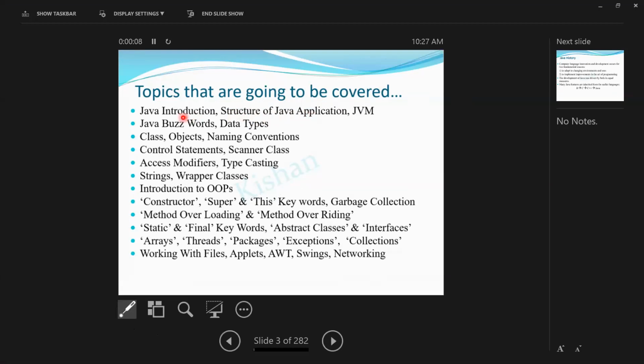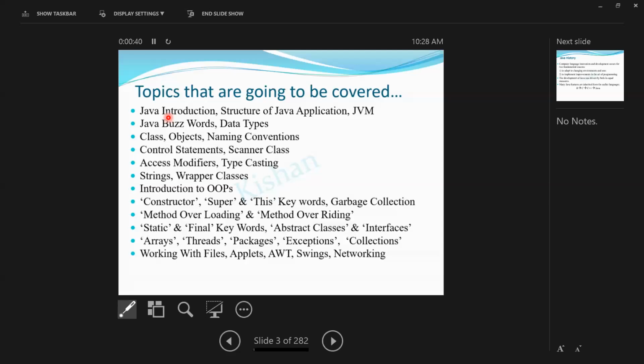In Java introduction, I'll be trying to discuss what there was before Java. Basically, what is the first name of our Java programming language, guys? In academics, we learn that Oak is the first name, but as a matter of fact, not Oak, it is Greentalk. The first name of our Java programming language is Greentalk.